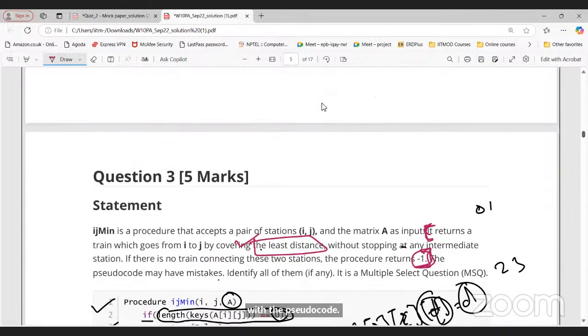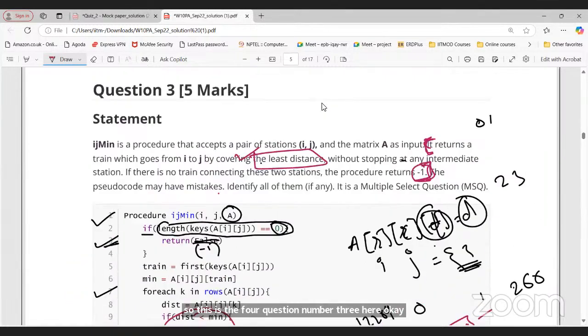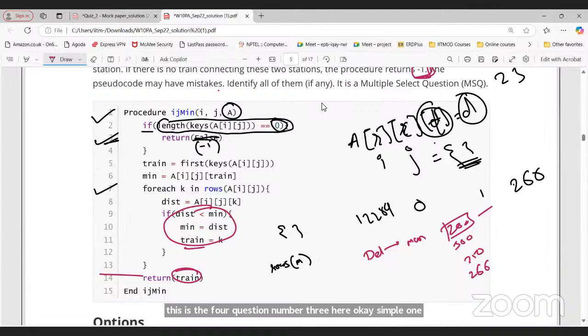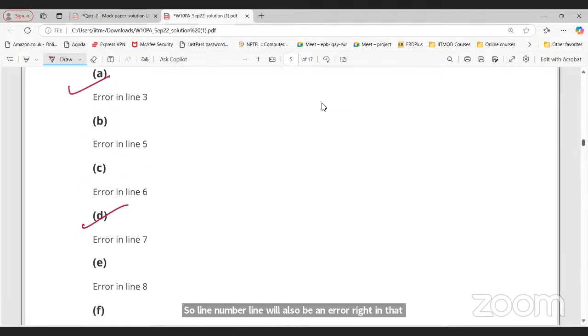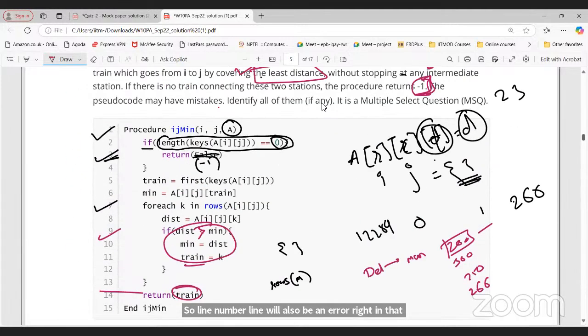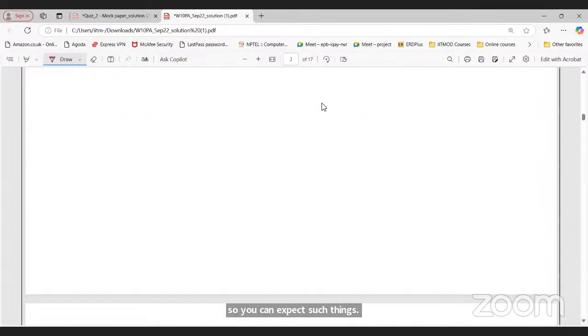So this is for question number 3 here. Okay, simple one. I can simply change this to least distance, but if I just change this arrow here, then line number 9 will also be an error, right? In that scenario. So you can expect such things. So please try to solve this question again. Okay.